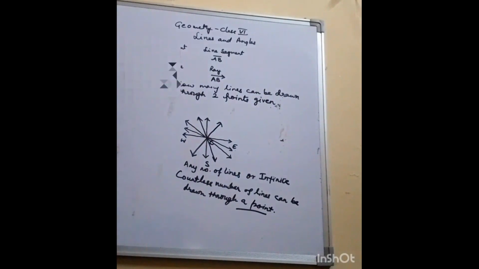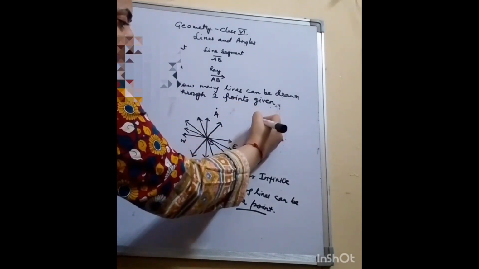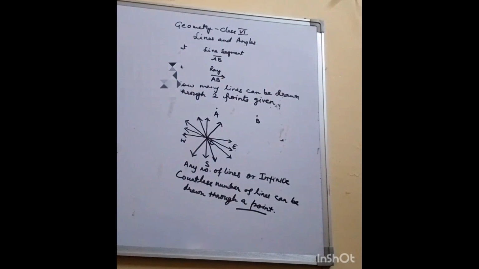You would be given 2 points on a sheet of paper. So let's take 2 points, A and B. Okay, so these are the 2 points.